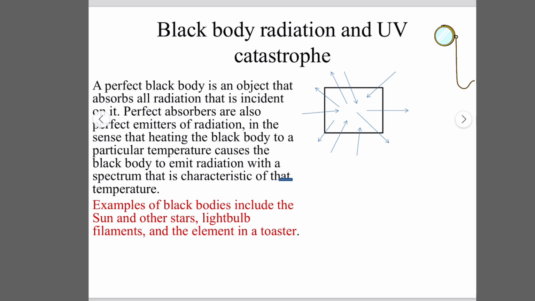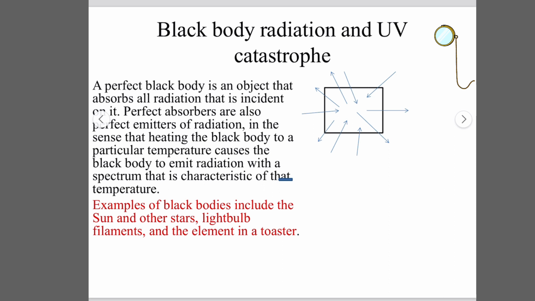But this would violate the second law of thermodynamics, which says that heat travels from a hot body to a cold body. So in order to come into thermal equilibrium, if the black body is a perfect absorber, then it should also be a perfect emitter. A perfect black body is a perfect absorber and a perfect emitter. Of course, this kind of black body, which perfectly absorbs and emits every kind of radiation, doesn't exist.